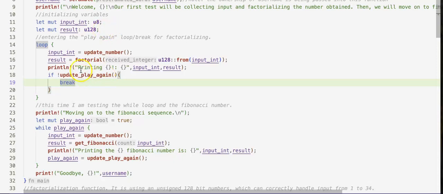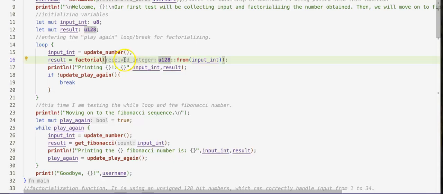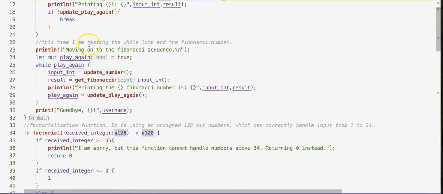Another interesting thing about Rust is everything's implicitly cast unless you explicitly say what type it is. So here we have an integer. Oh wait, no, that's a bad example. Let's find a better example. Here's a good example. So here, I did not write in this Boolean, the text editor is just showing Boolean out to be helpful. So I just wrote let mute play again equals true, and it realized on its own that it's a Boolean and it implicitly casts it,